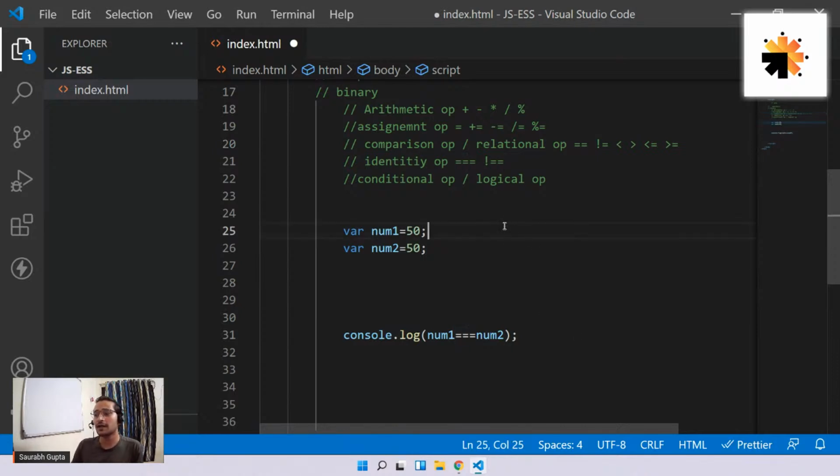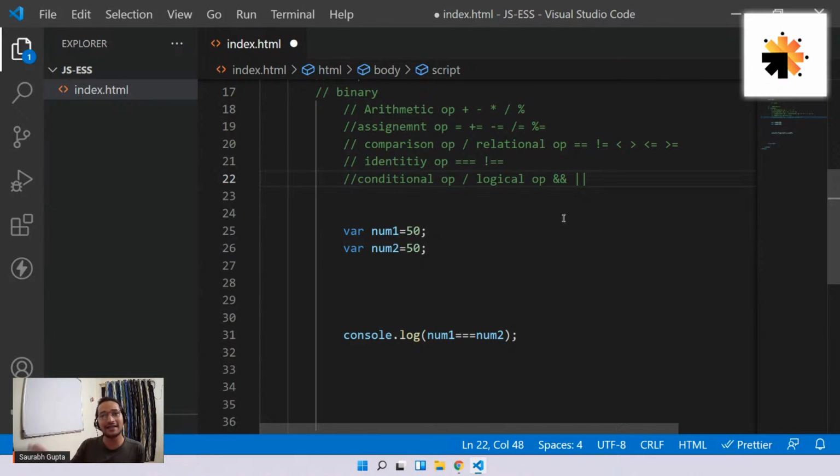So now, let's move ahead to the next category, that is conditional operators or logical operators. And in this, there are only three. Very simple. That is and. Now you can see I have written it twice, but it's called as and only. Some people also call it and, that's fine, no problem. So this is what you have, and then after that you have this, which is called as or.